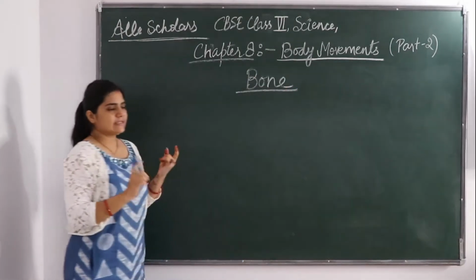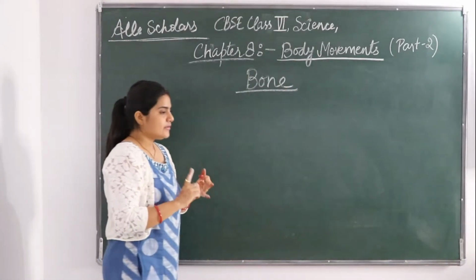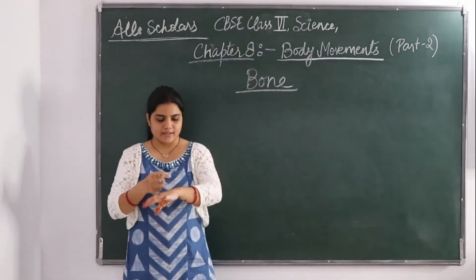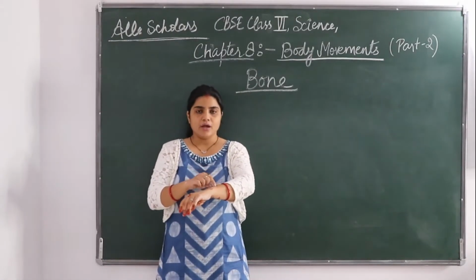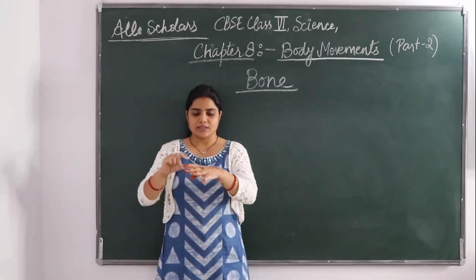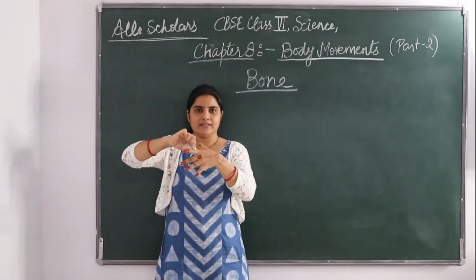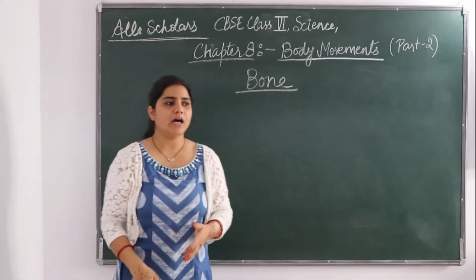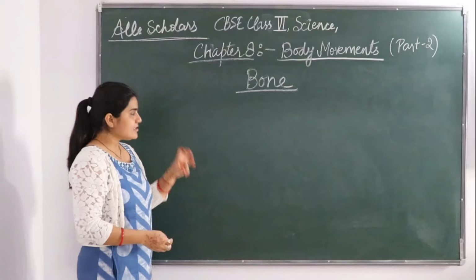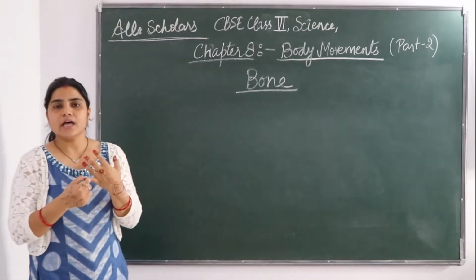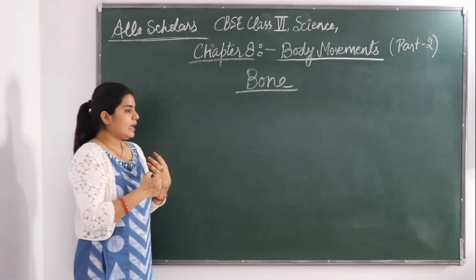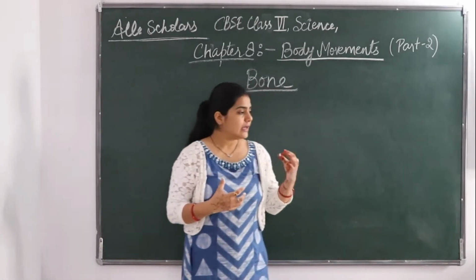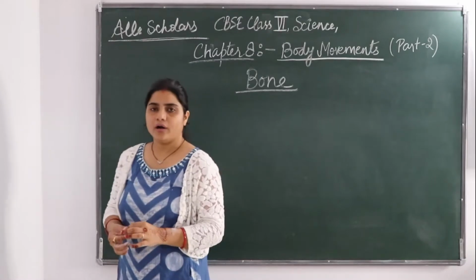So bone is a hard, rigid and white structure below our skin. This is our skin. Below this our bones are there. You can feel this hard thing; that is our bone. It is rigid and these bones are white, and they protect our internal organs.